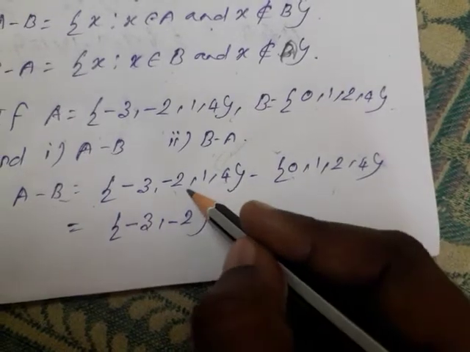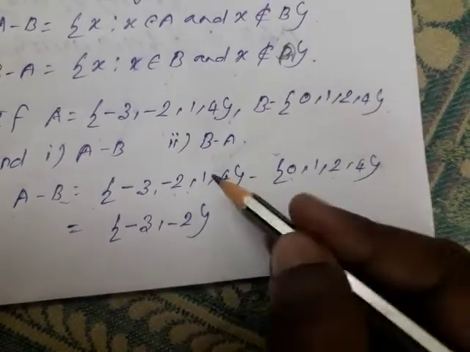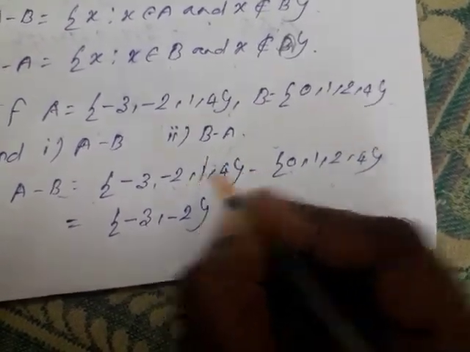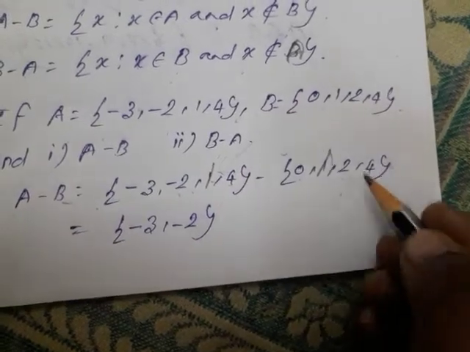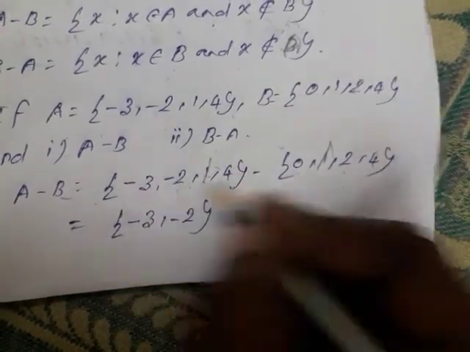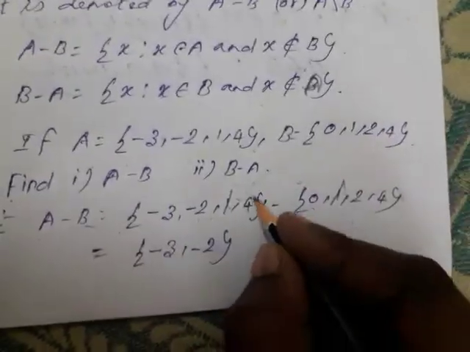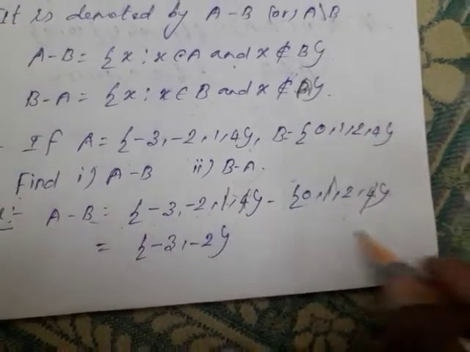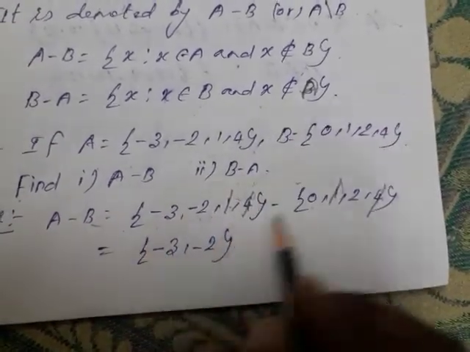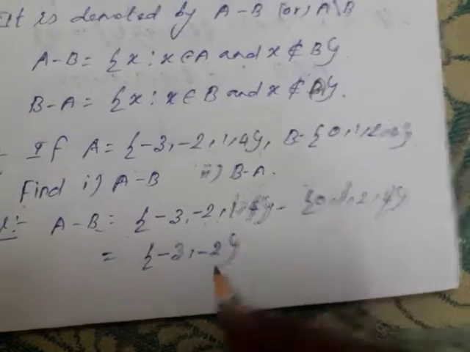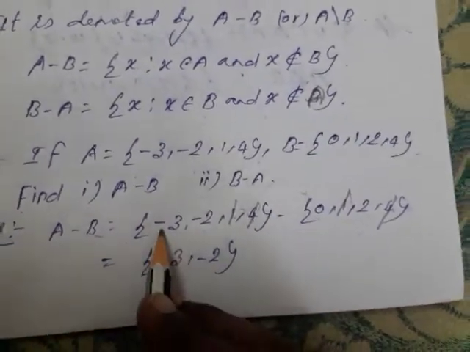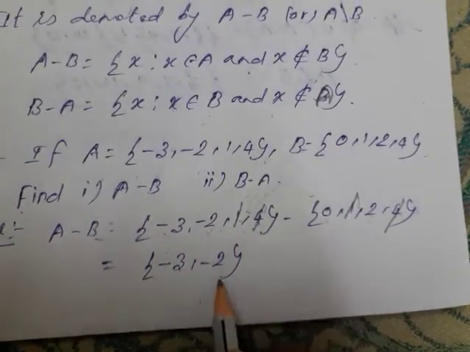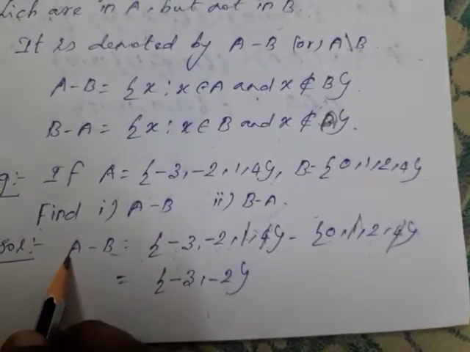So 0 is there? No. 1 is there? Yes, it is there. You have to strike out 1. 2 is there? No, only -2 is there. 4 is there. Here 2 also is there, but we have to consider set A. What are all the elements remaining? That alone is A difference B. -3, -2 is the A difference B. Okay, the next one.